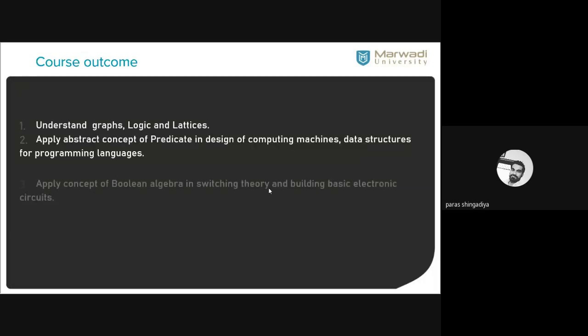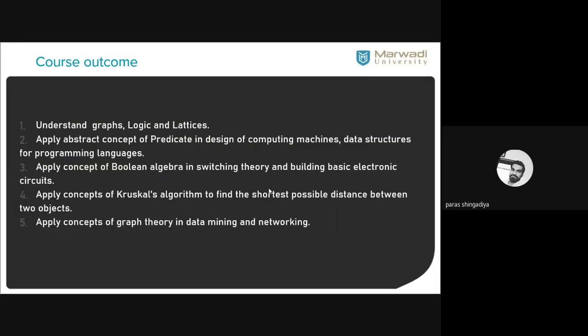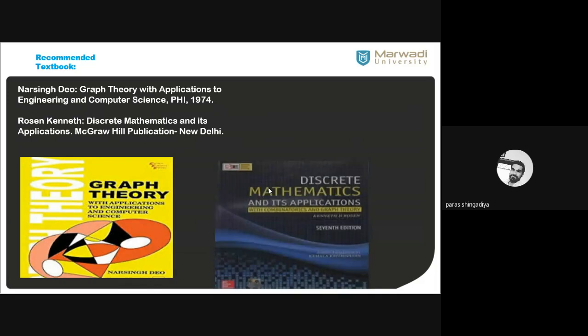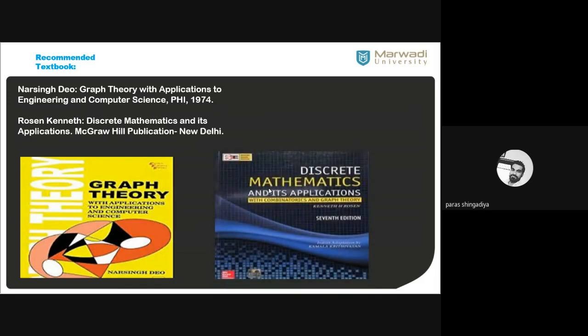Then the course outcomes, the importance of this subject, then the PO/PSO matrix, and then the evaluation. That part we discussed in the first lecture, and then these two books you can refer to for further study.